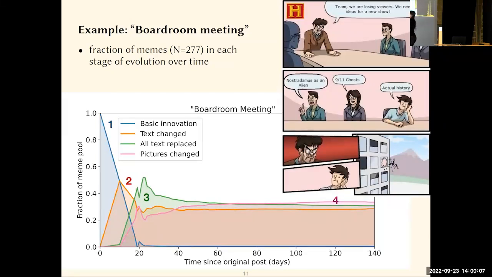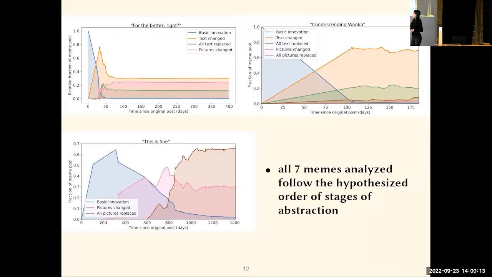And this goes into the territory of more abstract evolution. And so all 7 memes, even though not all memes that we looked at have all the stages, they all follow this ordering, going from more concrete or more iconic to more abstract.